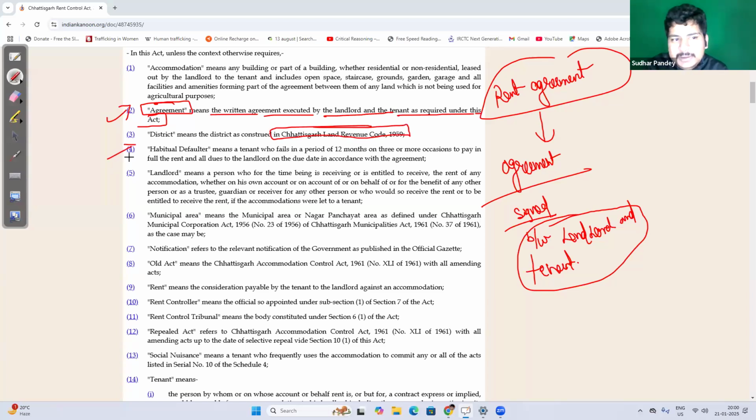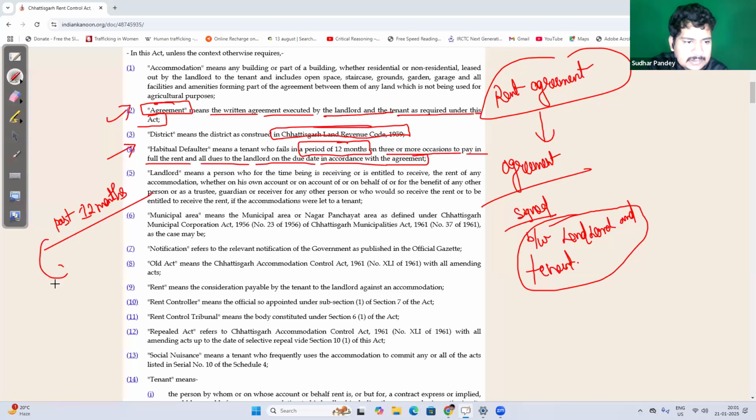Now, habitual offender. Here you have to remember, if you are having a pen, you can mark it. If you are not having, you can write it in your notebook or somewhere. Habitual offender means a tenant who fails in a period of 12 months on 3 or more occasions to pay the full rent and all dues to the landlord on the due date in accordance with agreement. So what does habitual offender mean? It means in past 12 months, right?